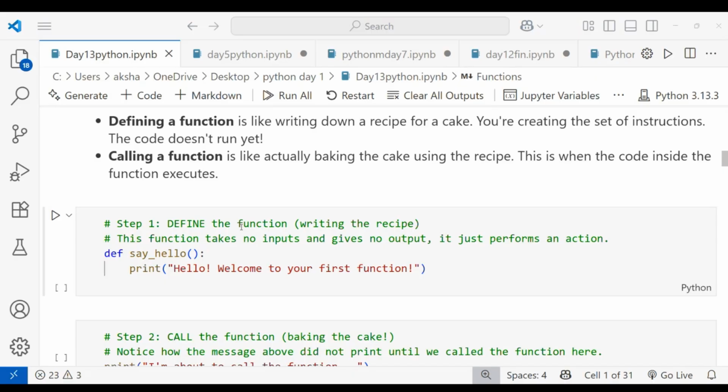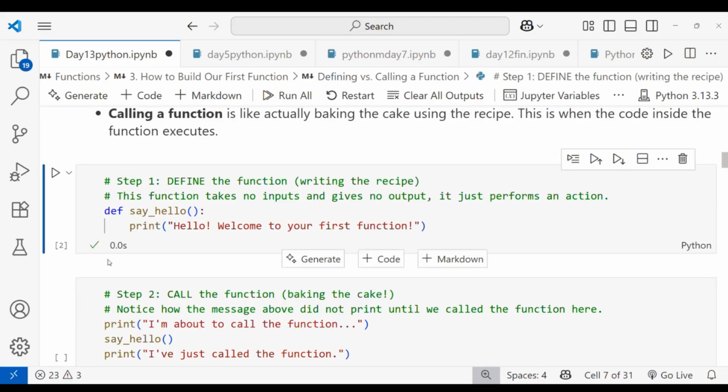What is the syntax? First you have to write def, which is the define keyword in Python to tell that this is a function. I'm calling one function name, say hello, with parentheses. I'm not giving any parameters, so the parentheses are empty, which is optional. It ends with a colon. Then I take an indentation and print hello, welcome to your first function. Let's run this. You can see nothing is printed, only the function is declared.